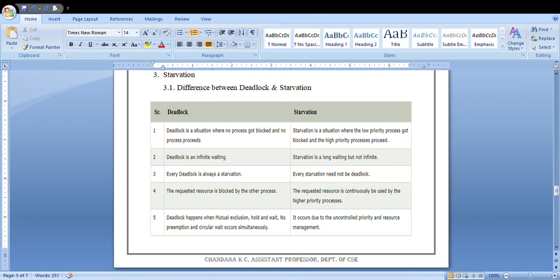What do you mean by livelock? Livelock is similar to the deadlock, but the deadlock is a permanent blocking, while in the livelock it is not a permanent blocking. In livelock, you can change the states and you can allocate the resources. That is your livelock. But deadlock means it is a permanent blocking condition.